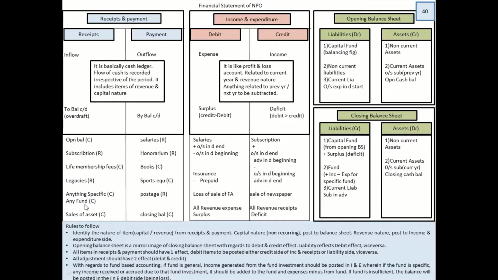Let's look into the other things. Anything specific in this chapter becomes capital nature. That means it is for one particular reason. I'll give an example.